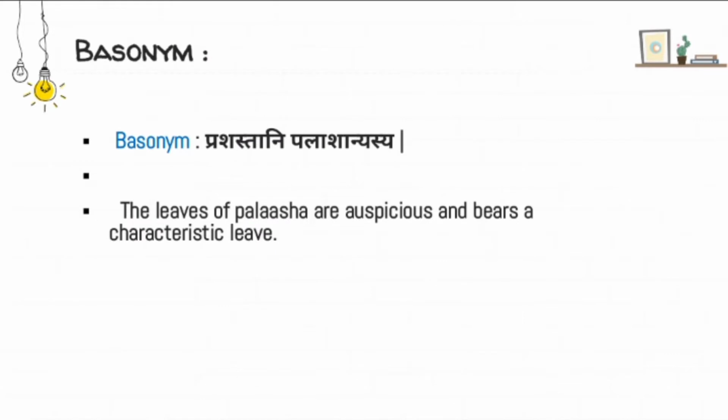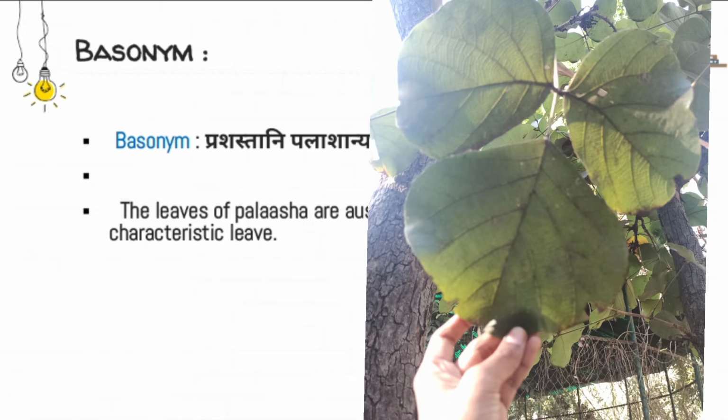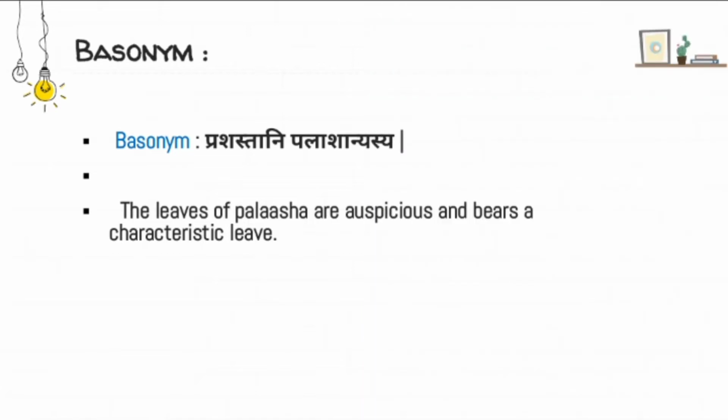First, the basonym. What is the basonym? Prashasthani Palashanyasyaha, the one which is having the Prashastha Palashas. Palasha is nothing but the tender leaves or the leaves. The plant which bears auspicious, peculiar, characteristic leaves is called a Palasha.